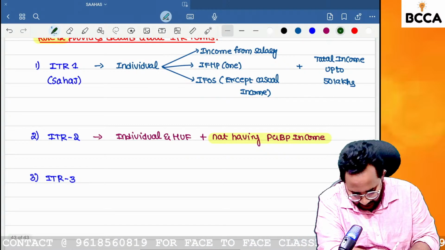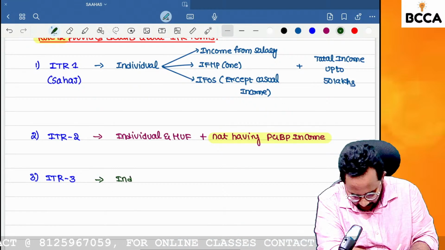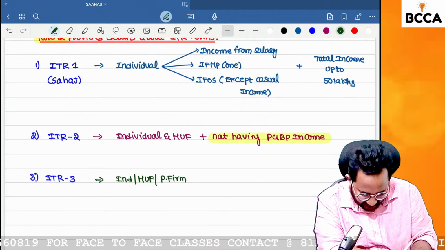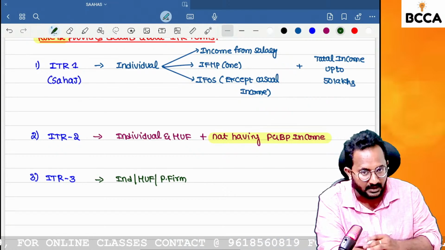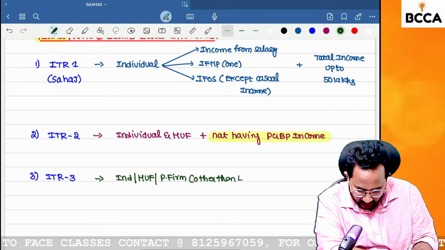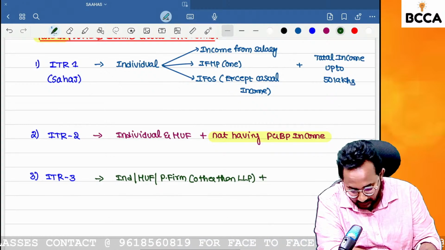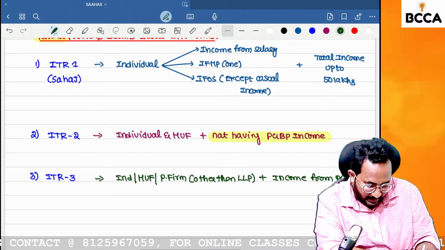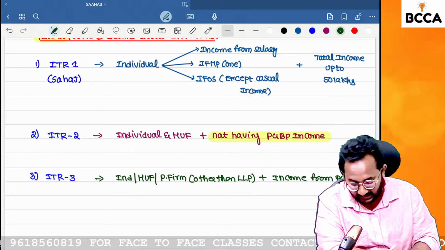ITR 3 can be filed by an individual or HUF or partnership firm in the Income Tax Act 1961. When we have the word partnership firm, we always include LLP, but here exclude. Other than LLP, who have income from PCBP. Sir, I have salary income and I have a PCBP income also. I have a capital gain income also. Can I file the ITR 3?